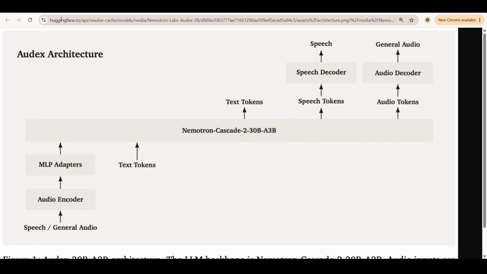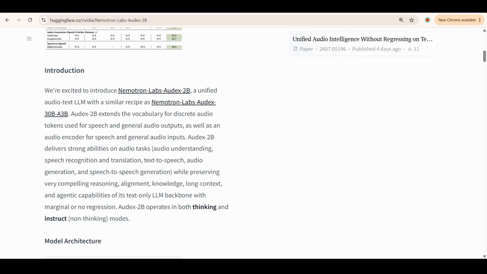On the way out, they expanded the model's vocabulary to include audio tokens, little discrete chunks that represent sound, with separate decoders that turn those tokens back into an actual waveform. So, encoder is the ears, the LLM is the brain, and the decoders are the mouth. One model, full loop. One more cool detail, it has 2 modes. A thinking mode, where it reasons step by step before answering, and an instruct mode where it just answers fast. You can flip between them, and we'll use both today.